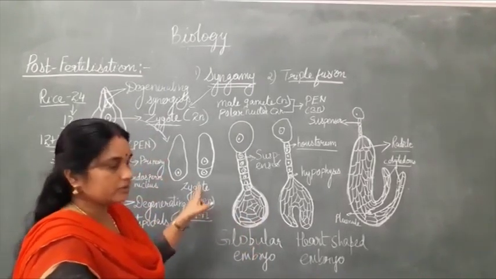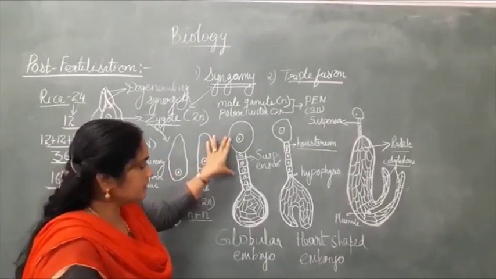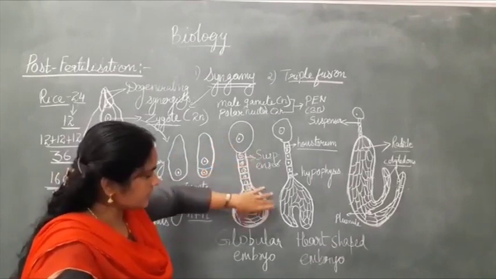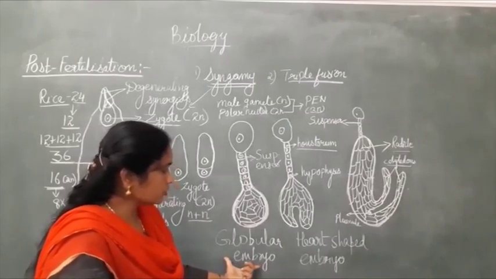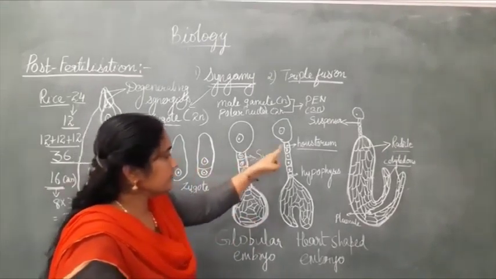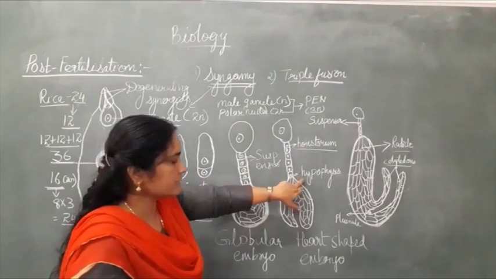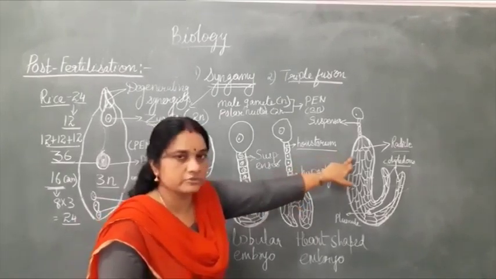First is zygote, then 2 cell zygote, apical cell and basal cell, and then it will undergo rapid division to form a suspensor, and then towards the base it forms like a globular embryo. So this is the globular embryo stage, this is the pro-embryo stage. Then later, I told you the first cell of the suspensor is haustorium, the last cell of that is known as hypophysis, which later gives rise to the radicle.